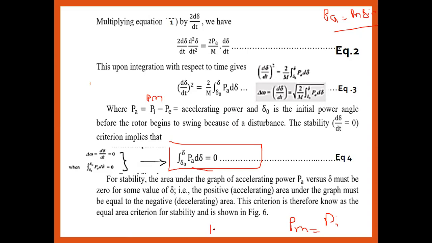That is nothing but the area under the curve with respect to delta being equal to the area of the second curve. As we all know, this equal area criterion is only applicable for a single machine infinite bus system or a two machine system. Apart from that, in a multi-machine system the equal area criterion will not be applicable. So this criterion is known as the equal area criterion for stability, as shown in figure 6.